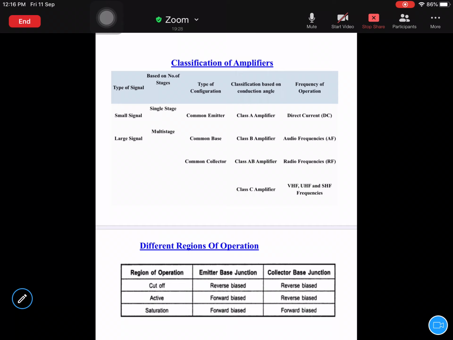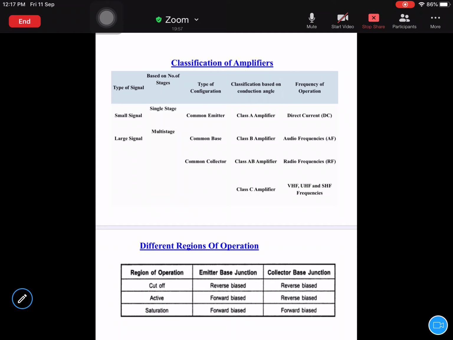Okay, which amplifies the input signal to a certain level, and from there, in the second stage, the first stage output is amplified again, and so on. That is called a multi-stage amplifier. And next, depending on the context of configuration, which you have studied in the first unit, there are three types of configurations of amplifiers: common emitter, common base, and common collector.